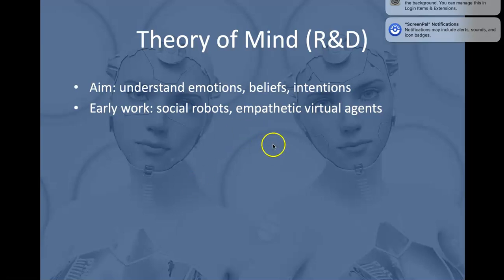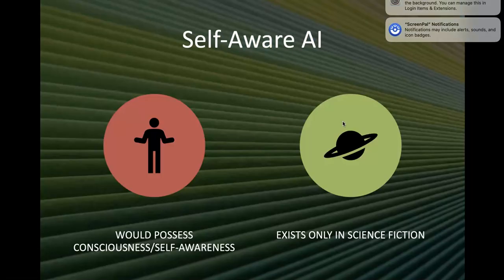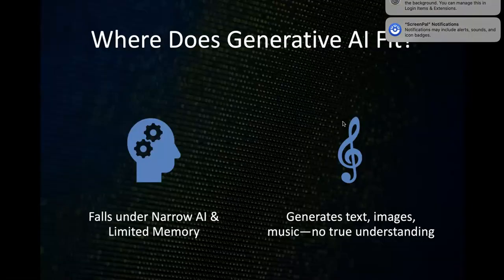Okay, so the other one is empathic virtual agents. This also has emotions, and it behaves based on how the human feels. Okay, so this is one category. And the next one is self-aware AI. That means it knows what it is capable of. It will have consciousness and self-awareness. So if it does wrong, then it will learn through experience and correct itself. It has this self-awareness by itself. Okay, and it exists only in science fiction. We don't have it created, it exists only in science fiction.